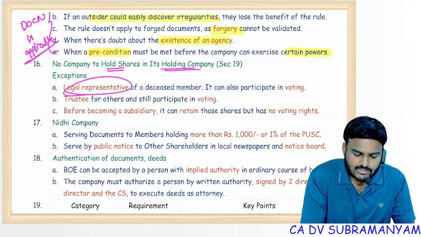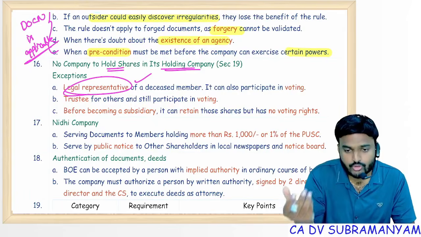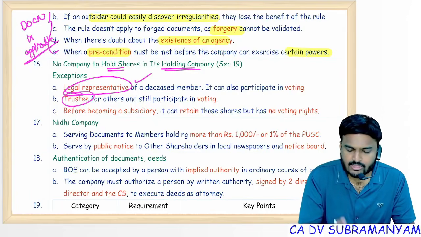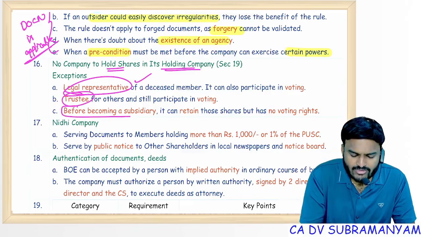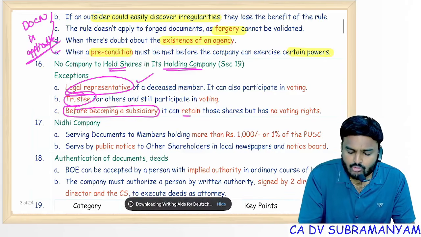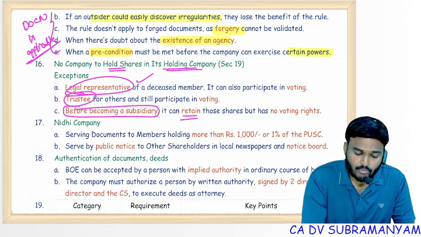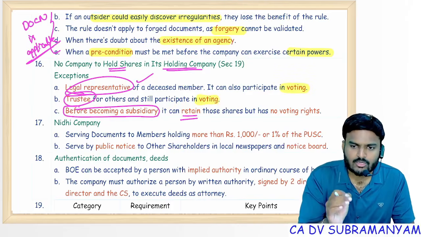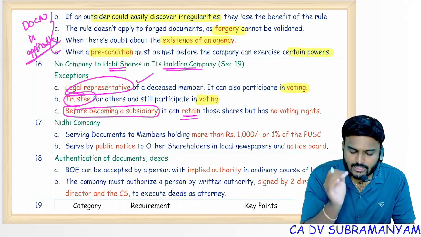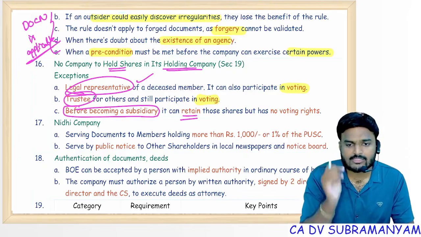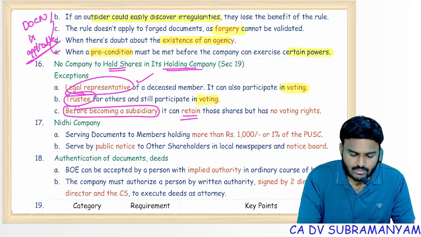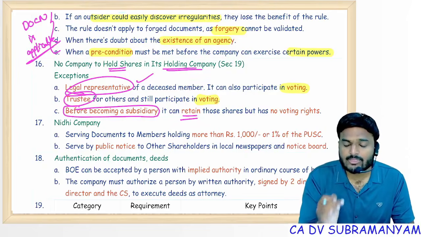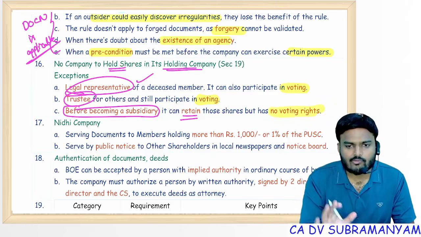As a legal representative, you can continue to hold the shares. As a trustee, you are allowed, and you acquired shares before becoming subsidiary. Now you can retain those shares. But the important point is, voting is allowed only in 2 cases. That is, if you are a legal representative of a deceased member, or if you are a trustee for others. In these 2 cases, voting rights are allowed. But for the shares you acquired before becoming subsidiary, voting is not allowed.